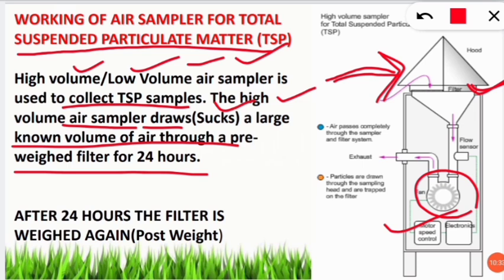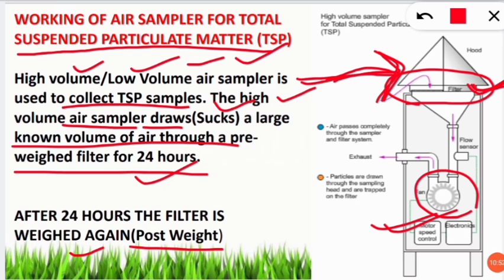First, we have to weigh that filter. Before starting this vacuum pump, we have to measure the weight of that filter paper, and after 24 hours we have to measure the filter paper again. Why is it measured again? It is called the post weight, because for 24 hours the air will be sucked through this air sampler, and we will see how much particulate matter is stuck in that filter paper.